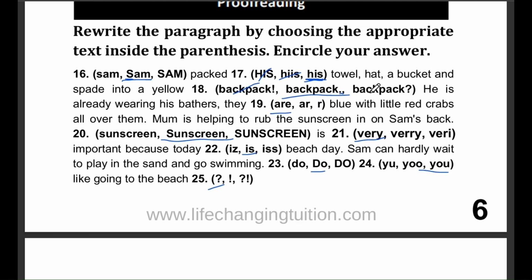Question number 19. He is already wearing his bathers. They are ARR, blue with little red crabs. The correct answer is R. R is the correct verb form for they.